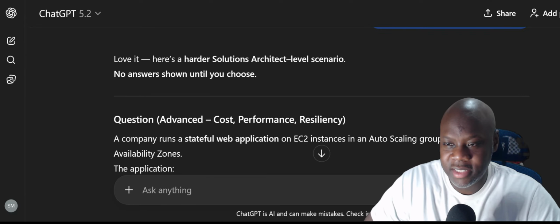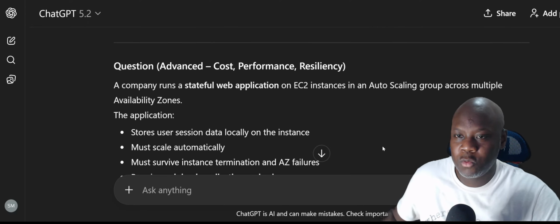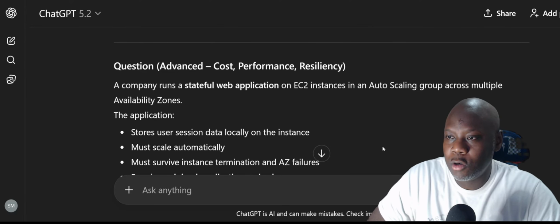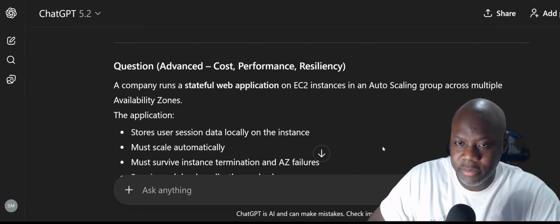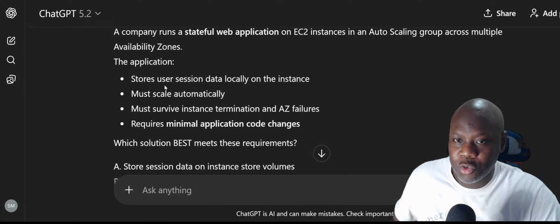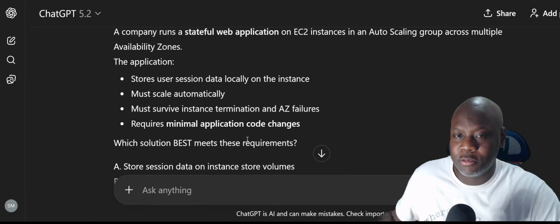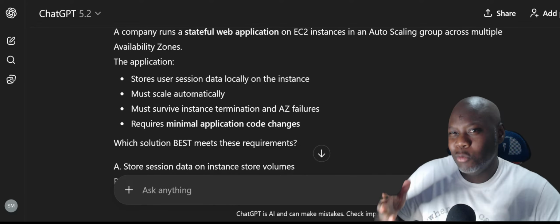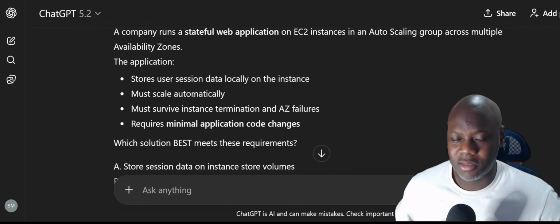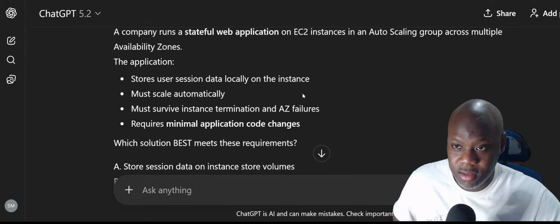Advanced course performance resilience. A company runs a stateful web application on EC2 instances in an auto scaling group across multiple availability zones. We just talked about that, right? The application stores user sessions. This is more like a question you'll see on the test. The other two were more like the practitioner level. Store user session data locally, must scale automatically, must survive instance termination and AZ failures. Okay, we got that with the auto scaling. Require minimum application code changes.